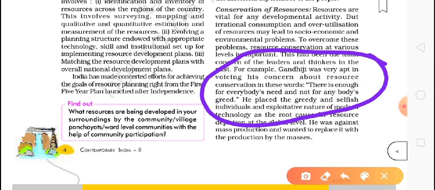Gandhiji said, 100 years ago, that there is enough for everybody's need and not for anybody's greed. It means what we need we can get very easily, but to fulfill our greed is not possible. Now we are trying to satisfy our greed, not need.